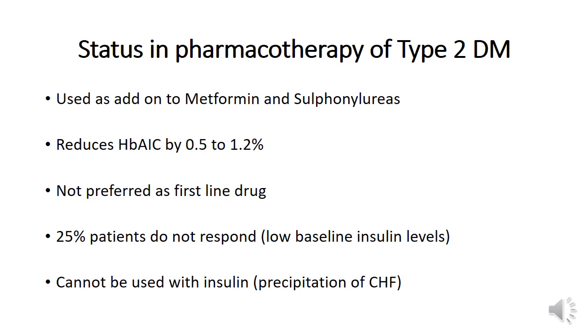Although we can always use pioglitazone as a third line drug. So in patients who are already on metformin and sulfonylureas, I can add pioglitazone as the third drug in the oral anti-diabetic regimen to improve the outcome.